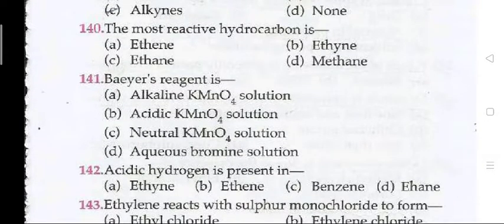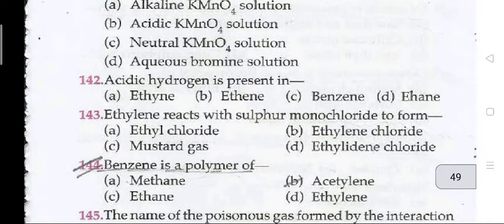Baeyer's reagent is alkaline KMnO4 solution. Acidic hydrogen is present in? The right answer is A. Ethylene.